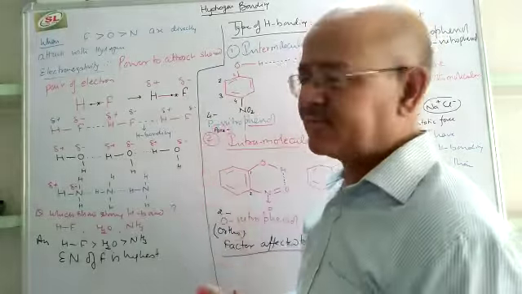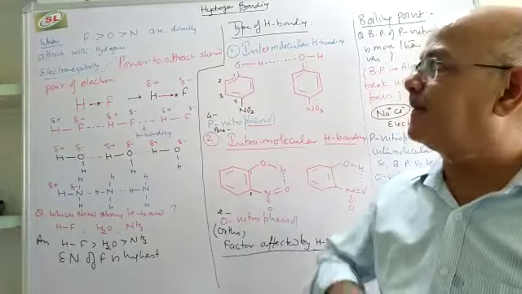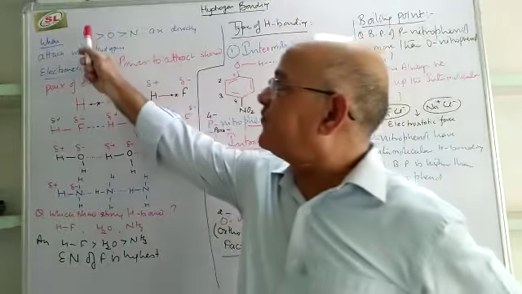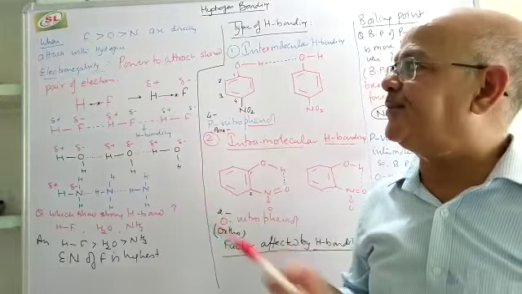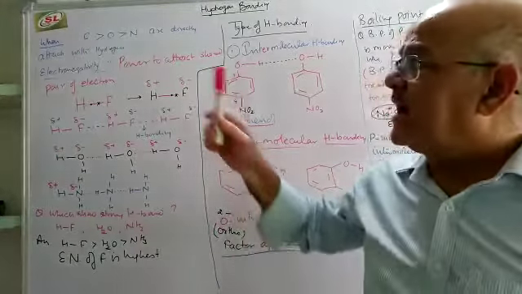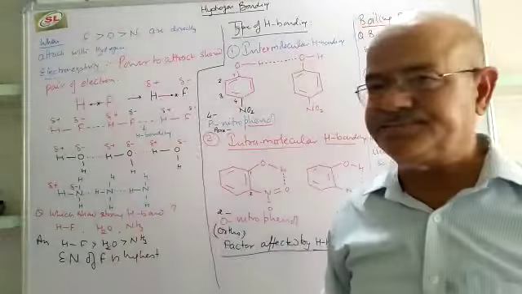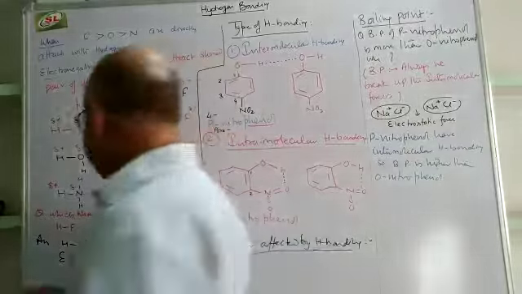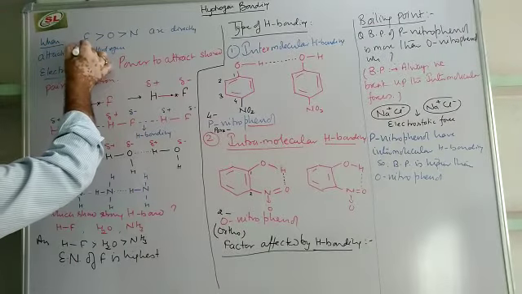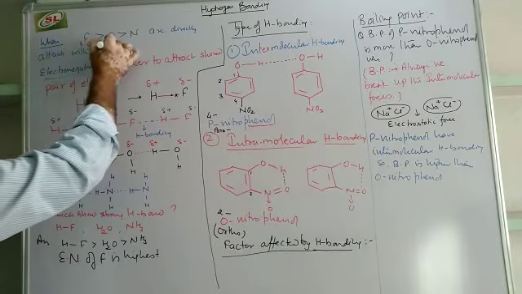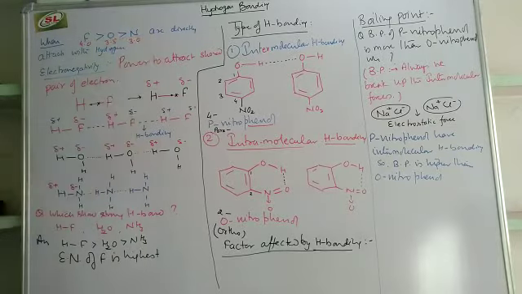If you see, when we go from left to right, size decreases. So fluorine has the smallest size in the whole of the periodic table, and so the electronegativity of fluorine is also maximum. On the Pauling scale, the electronegativity of fluorine is 4, oxygen is 3.5 and nitrogen is 3.